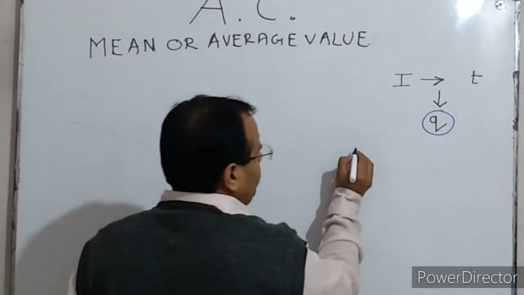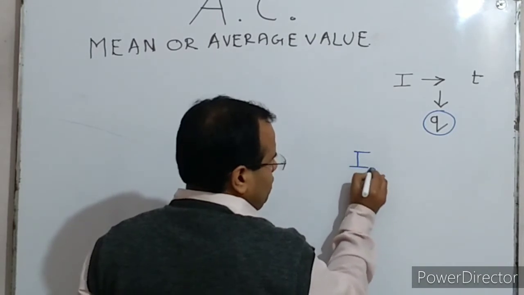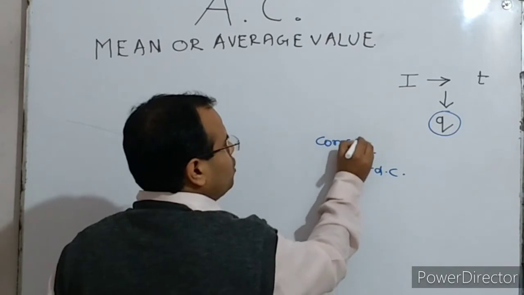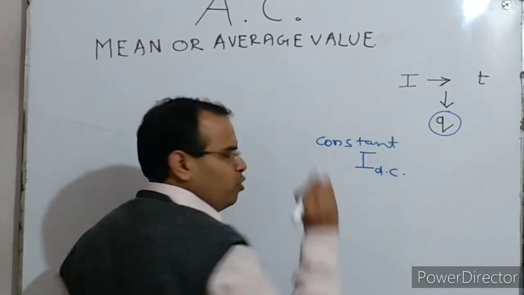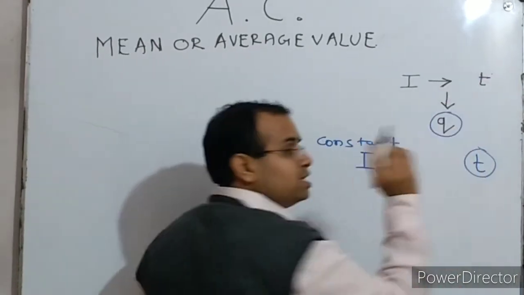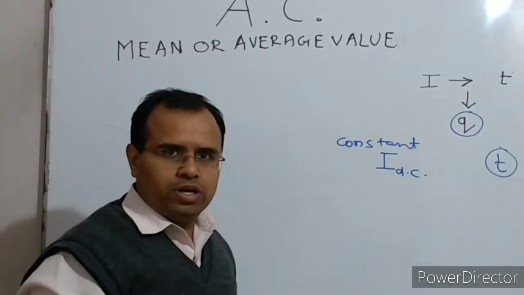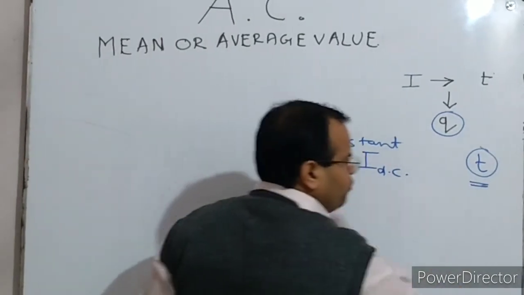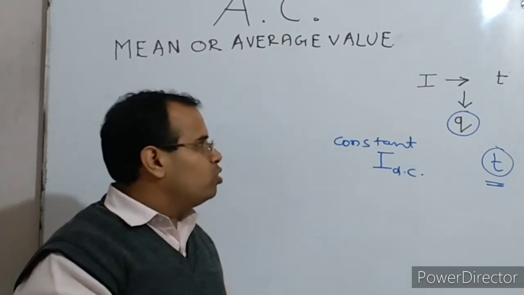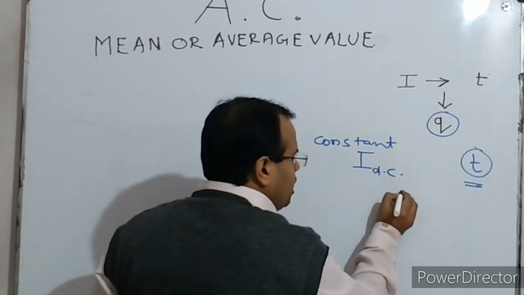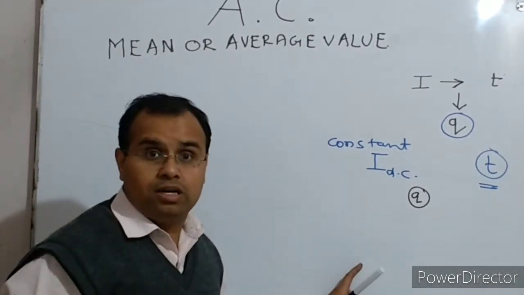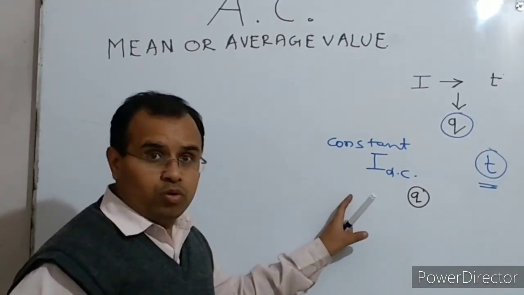Suppose a constant DC is flowing through the circuit for the same time interval as the alternating current was flowing through it, and we get that the same amount of charge is flowing through that circuit when the constant DC is flowing.